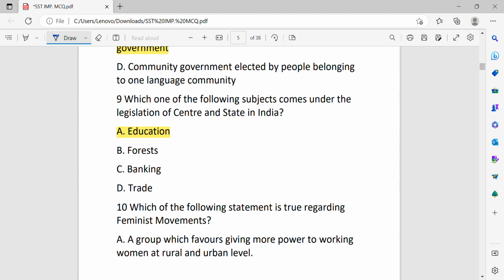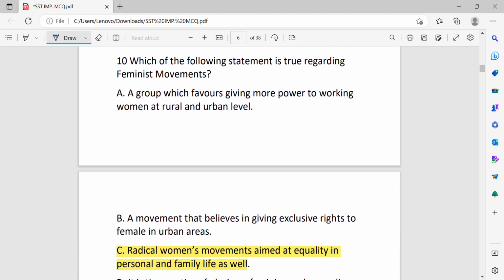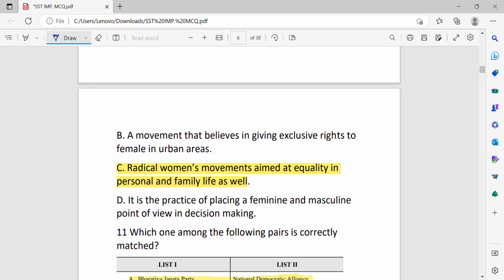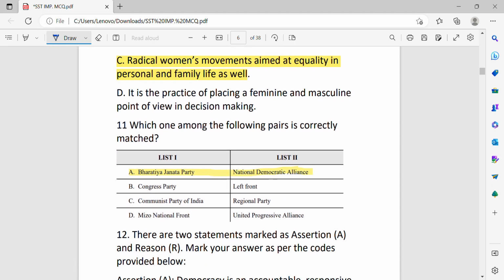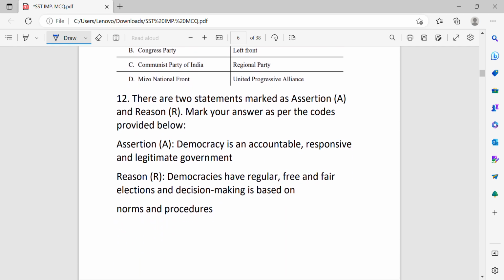Which one of the following subjects come under the legislation of center and state in India? Education. Which of the following statement is true regarding feminist movement? It is a radical women's movement aimed at equality in personal and family life as well. Which among the following pairs is correctly matched? Bharatiya Janata Party, which is a National Democratic Alliance.